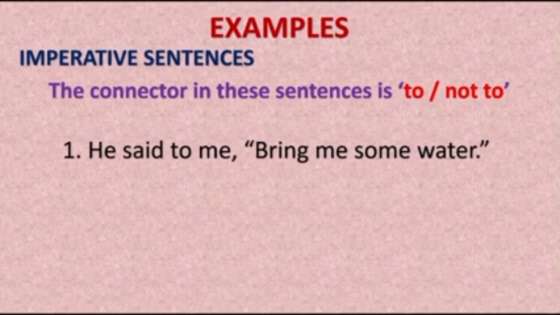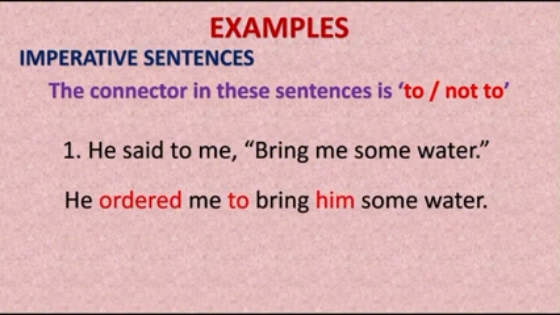You can change said to into asked me. But here, bring me some water may be an order, or it may be just simply asking. So it may not be an order. So let us write this in two ways.